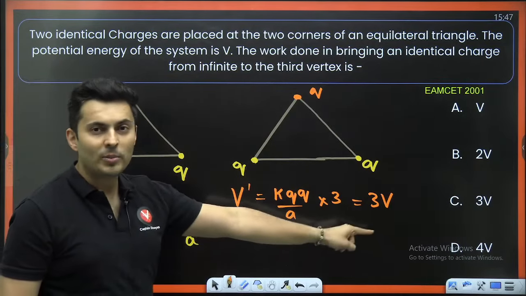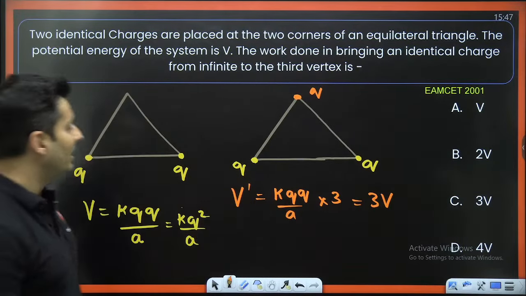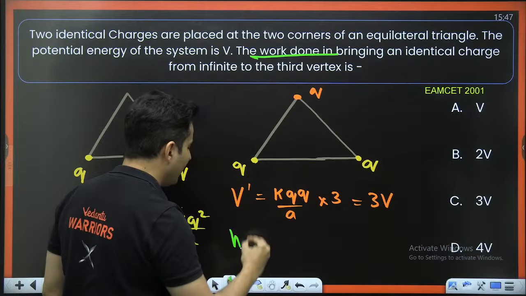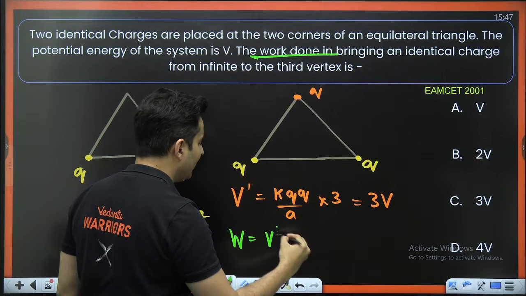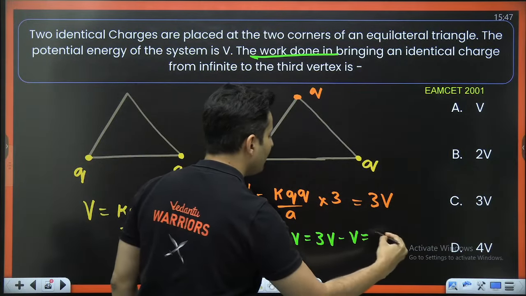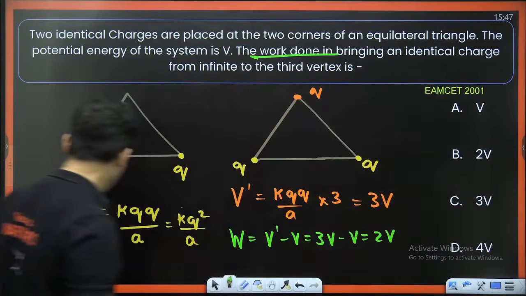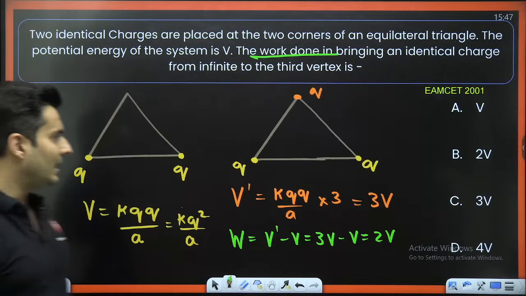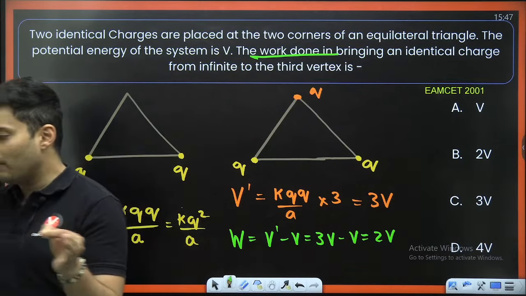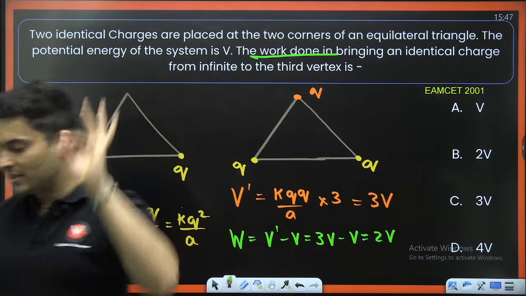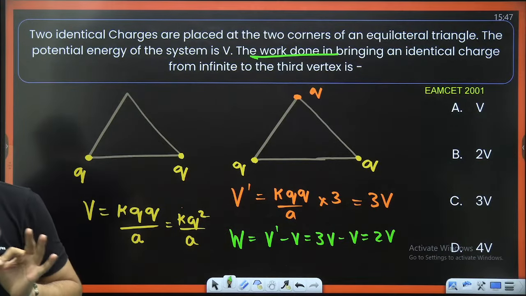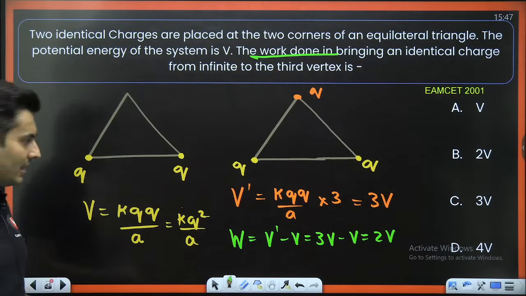But do not mark option C because the question says clearly the work done. So the work done will be the final energy minus the initial energy. So 3V minus V, which will make it 2V. Hence the answer should be B option. Yes, that is the correct answer. A lot of students might end up marking 3V, which is incorrect. Got it? So these kinds of tricky things might happen in the exam.